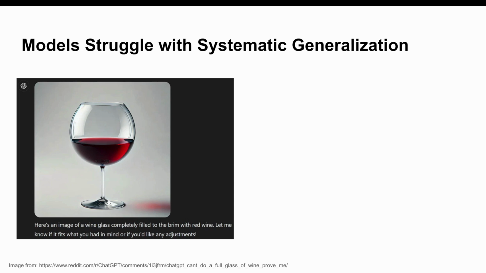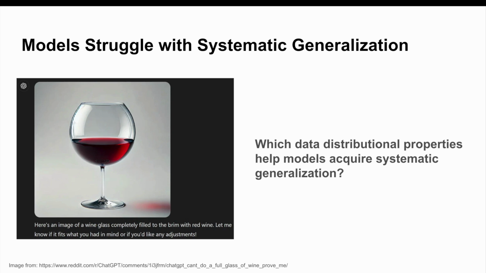To help address this issue, we focus on a simple but crucial question. Which data distributional properties help models acquire systematic generalization? And to answer this, we explore whether simply changing the training data itself can lead to better generalization.